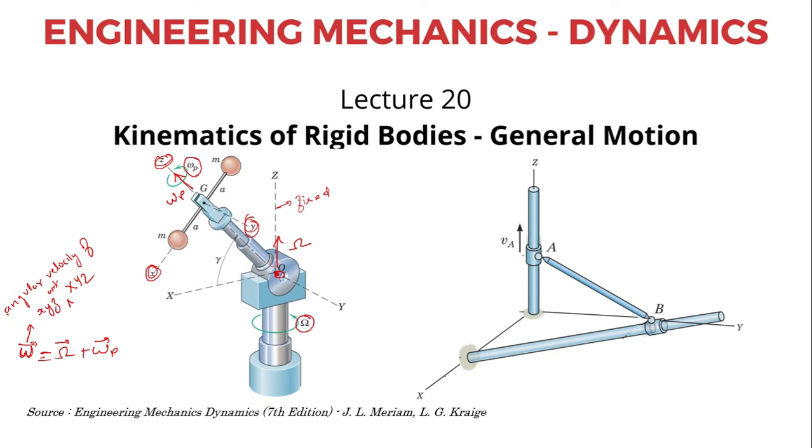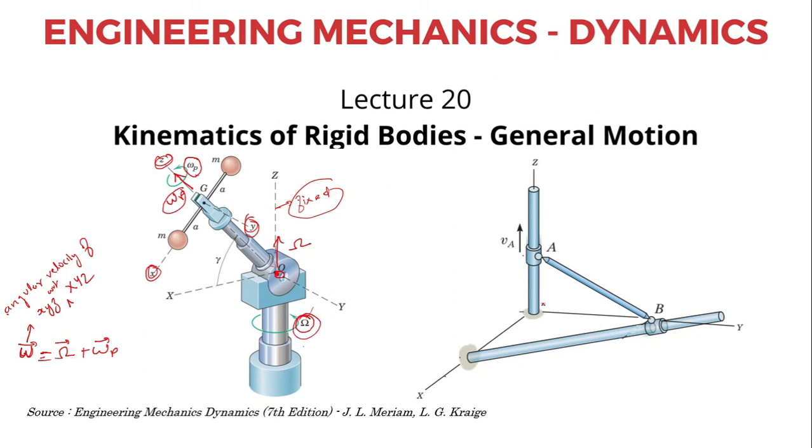Always remember this XYZ is fixed. Even though the robotic arm is rotating, we assume this XYZ to be fixed and it will not rotate. This moving reference frame small xyz is rotating with the combined action of omega p plus O.